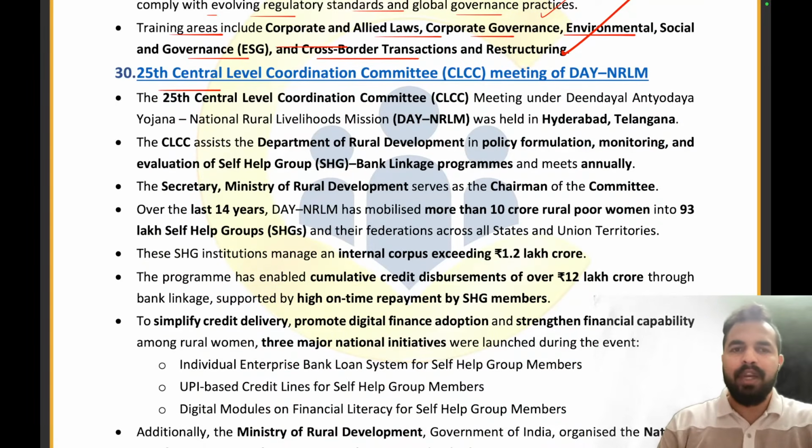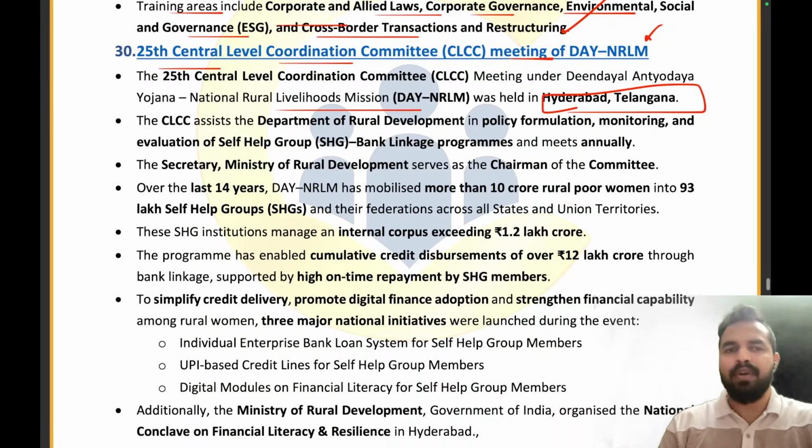The 25th Central Level Coordination Committee meeting of DAY-NRLM, that is the Deendayal Antyodaya Yojana, National Rural Livelihood Mission. So, my dear friend, this meeting was held under the DAY-NRLM in Hyderabad, Telangana. The CLCC basically stands for the Central Level Coordination Committee, and it was its 25th meeting, which happened in Hyderabad, Telangana. It assisted the Department of Rural Development in policy formulation, monitoring, and evaluation of self-help groups.